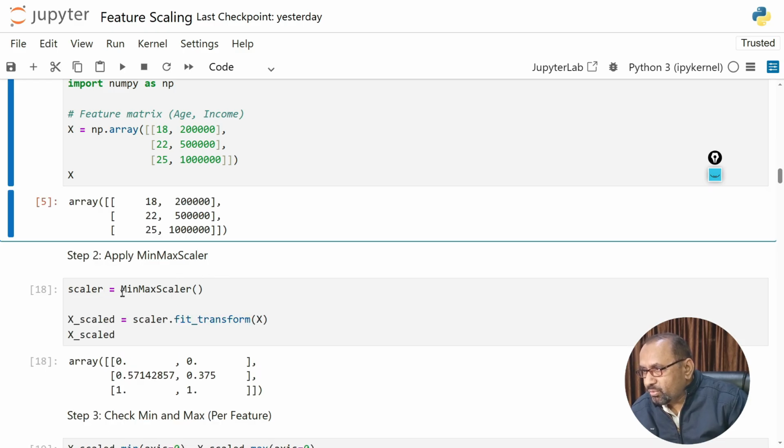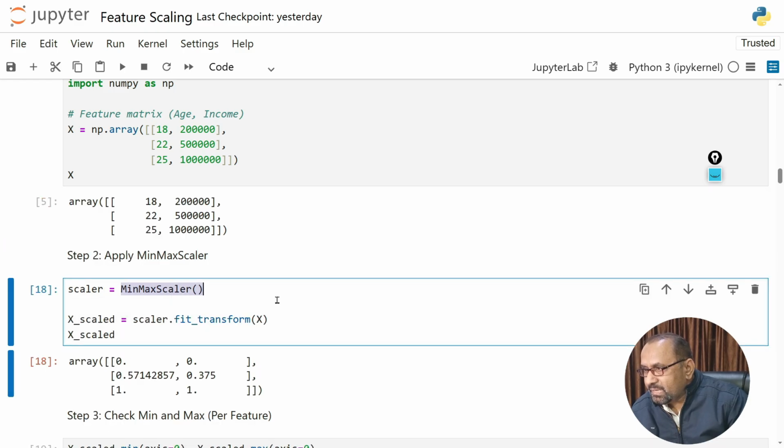Okay, so here you can see MinMaxScaler, and as soon as you use this, after that we need to fit_transform. So scaler.fit_transform. The minimum and maximum values will be stored at this place, and this will fit and automatically scale.